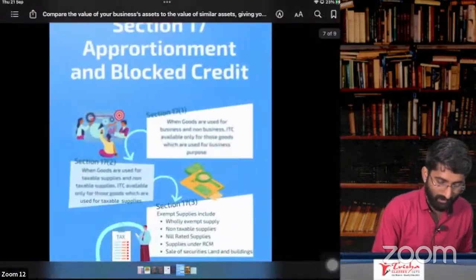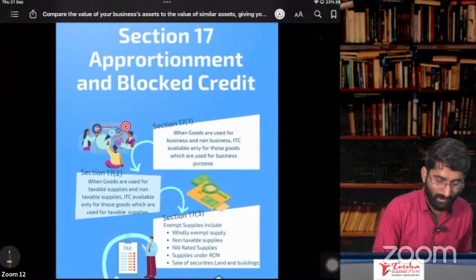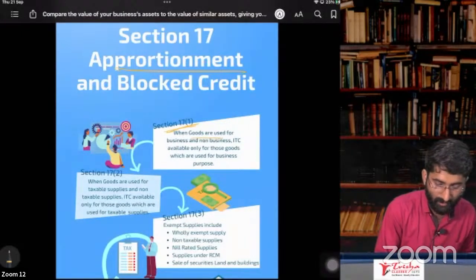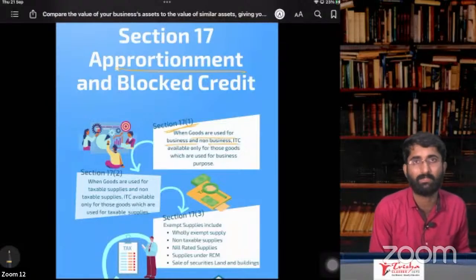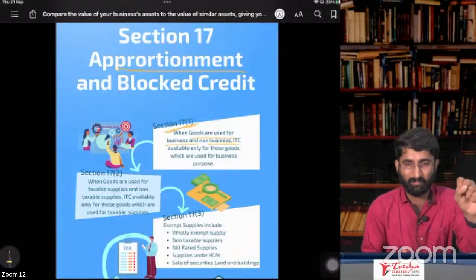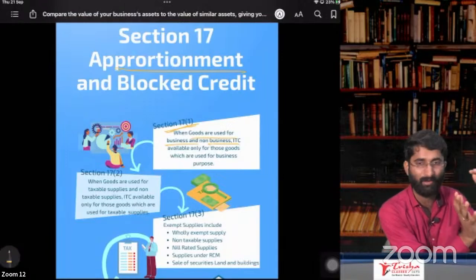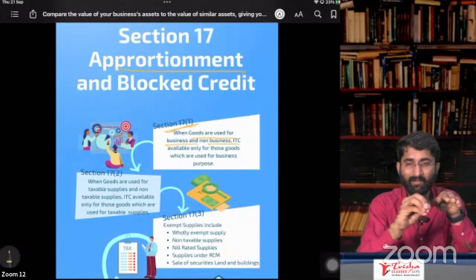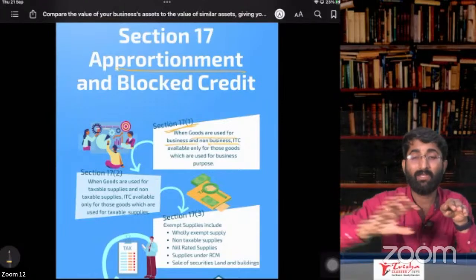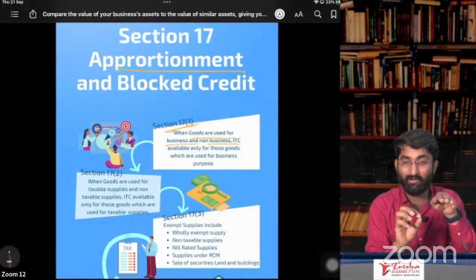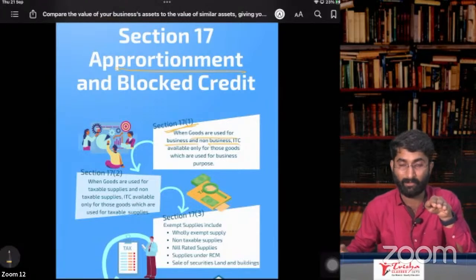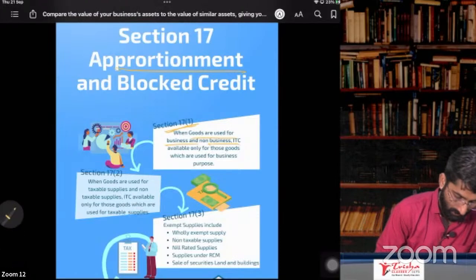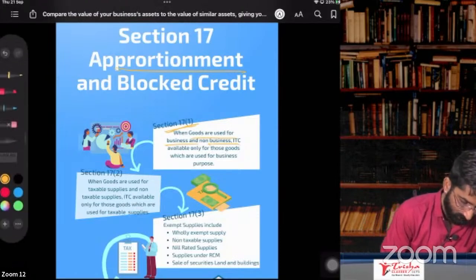Lastly, section 17 is about apportionment. How to apportion? Section 17, subsection 1 says that when the goods are used for business and non-business purposes, for example, you have purchased 10 kilos of rice. You are using 7 kilos for your business purpose and 3 kilos for your personal purpose. You will get the ITC only for those 7 kilos, not for 3 kilos. Remember this, very important one.